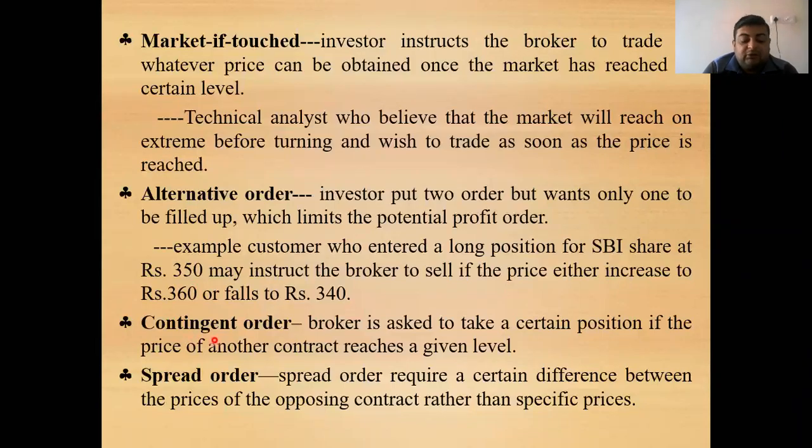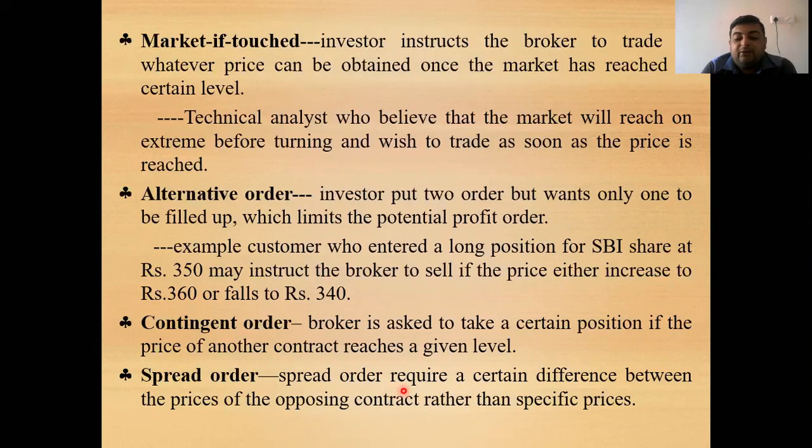Next is the contingent order. Here the broker is asked to take a certain position if the price of another contract reaches a given level. So if the person has entered into two contracts and the price of one contract reaches a certain level, then it has already been given in the instructions to the broker to execute that contract.